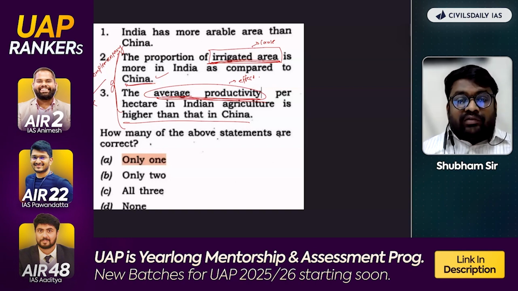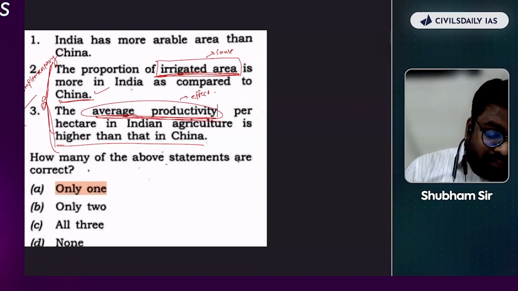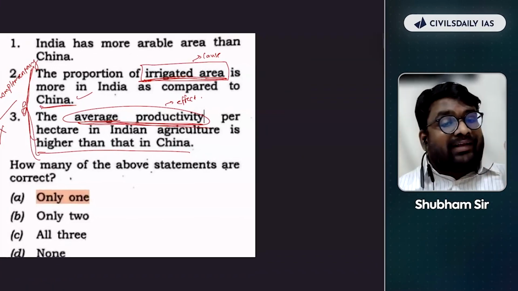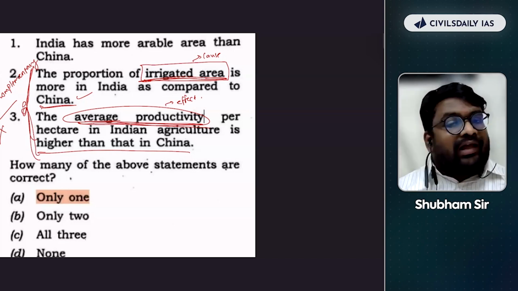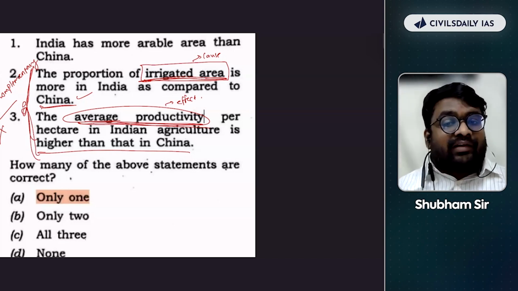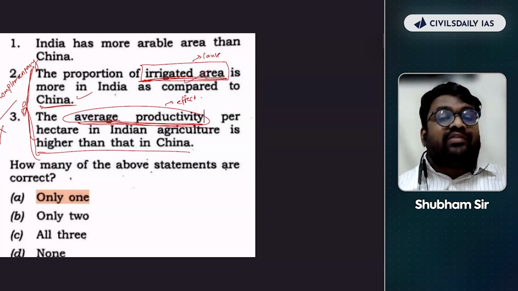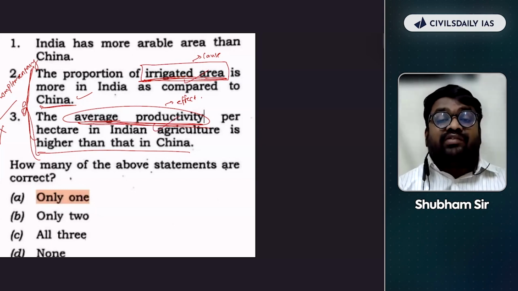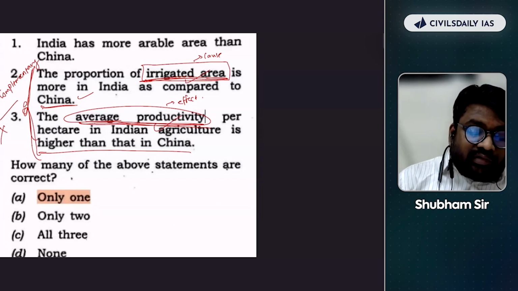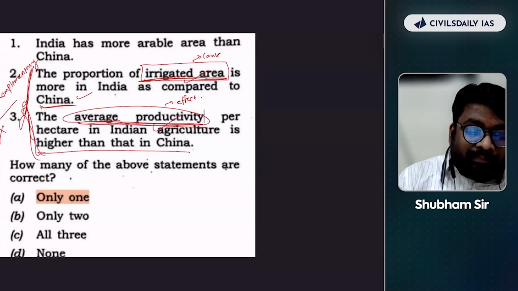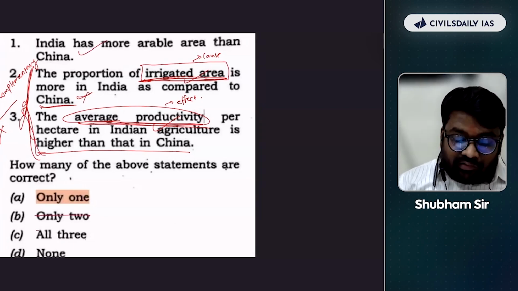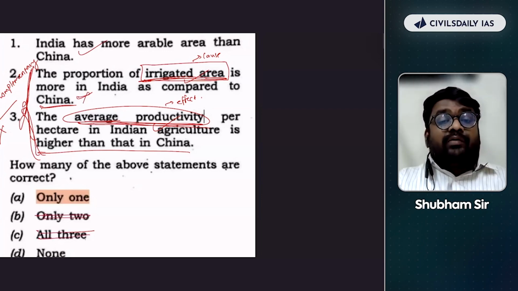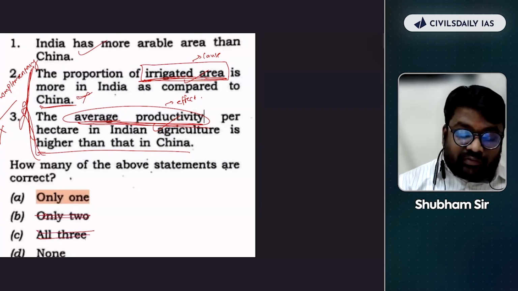So both of them have to go hand in hand. They will either be correct or incorrect. Now you go to the correctness or incorrectness of it. As China is more developed than us, because China has greater investment in agriculture than us, obviously the irrigated area will be more in China and the productivity is going to be more in China. So you consider both of them as wrong. If you consider both of them as wrong, these two options are eliminated. You will be left with just two options. You can go with one.